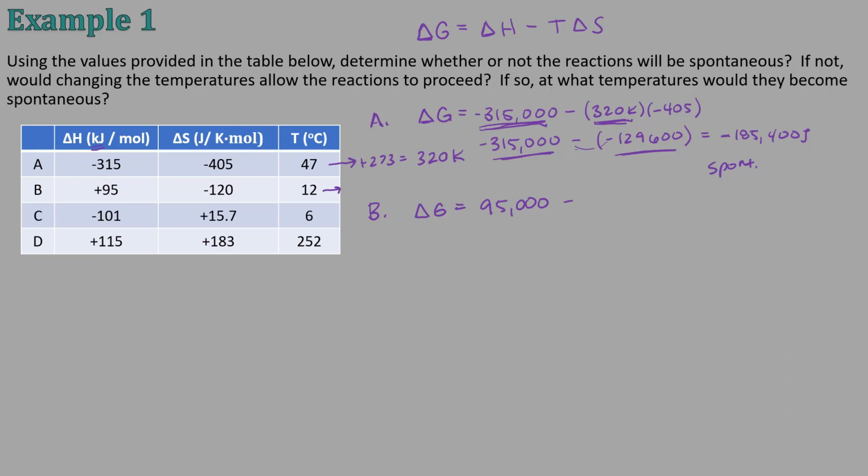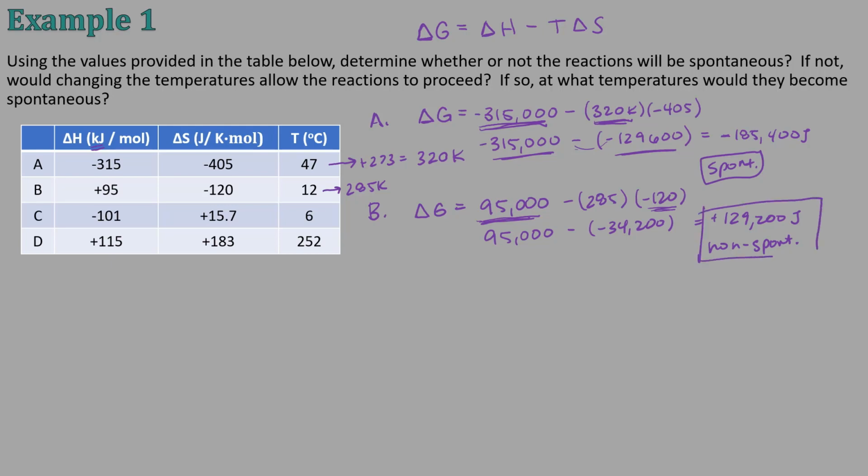All right, part B, delta G is equal to 95,000 minus, and then 12 plus 273 is going to be 285. So I have 95,000 joules minus negative 34,200. So this is non-spontaneous. And it says, if not, would changing the temperature allow the reaction to proceed? Well, it wouldn't, because this is positive here and this is negative, and that is a cold order, right? So it's becoming more ordered, so it's not messy, and it's cold because it's positive. So it's stealing heat from the surroundings. So it would never be spontaneous.